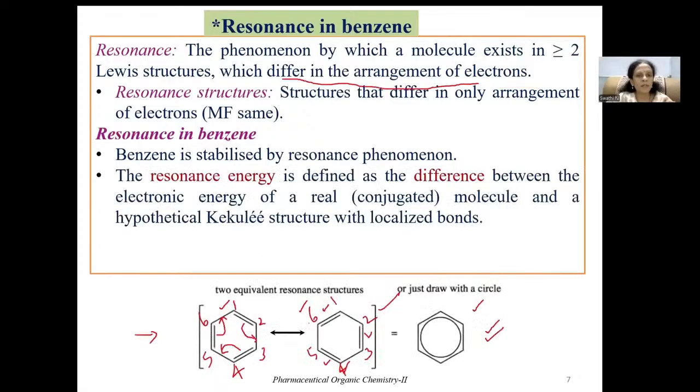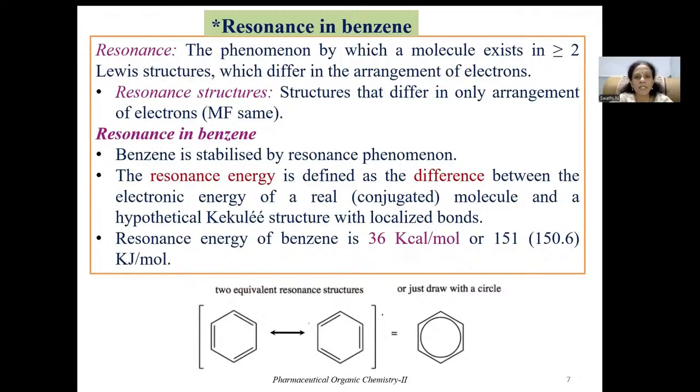Now, we often come across a term known as resonance energy. The resonance energy of benzene is 36 kilocalories per mole. The meaning of resonance energy is the energy difference between the real benzene molecule, which here means the resonance hybrid structure that is considered to be the real benzene structure, and the hypothetical Kekulé structure. So the energy difference between these two structures is known as resonance energy. The resonance energy of benzene is 36 kilocalories per mole or 151 kilojoules per mole. So resonance energy can be represented in kilocalories per mole or kilojoules per mole.